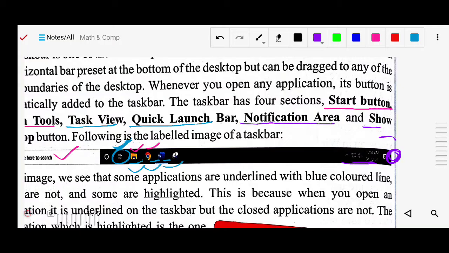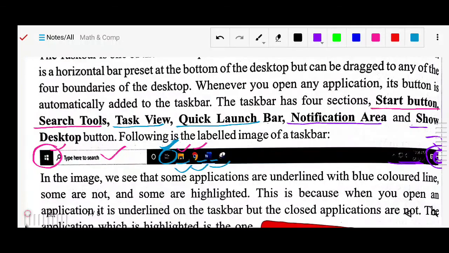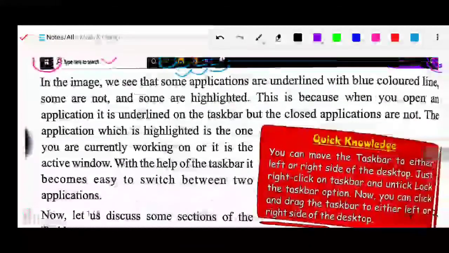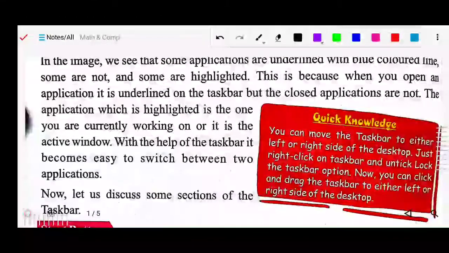Once you bring your mouse cursor here, you can see your desktop. At any particular time, if any application is running, simply bring your mouse cursor here and you can see your desktop. In the case of Windows 7 it was called Aero Peek. Okay, so here it is called show desktop. Now next you can see some more things about it.